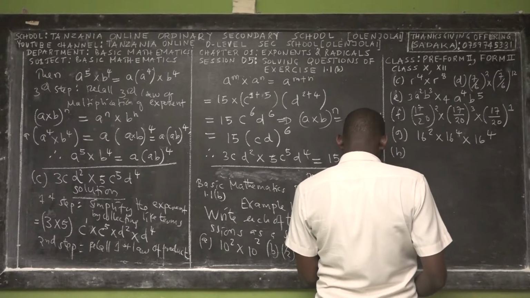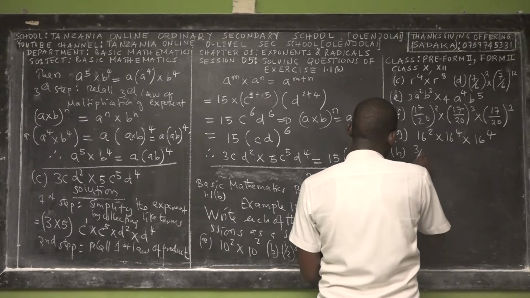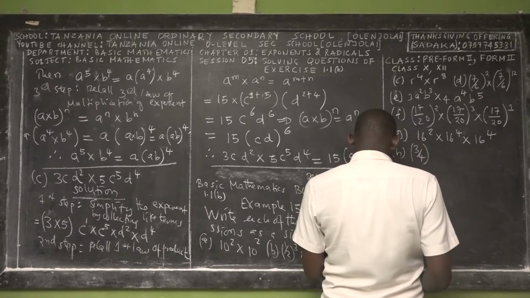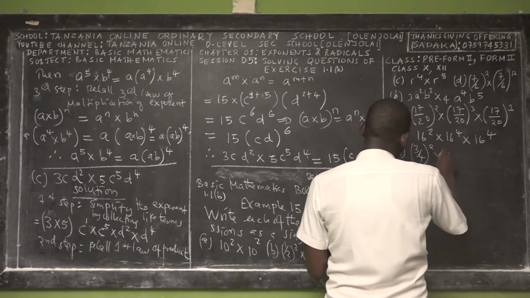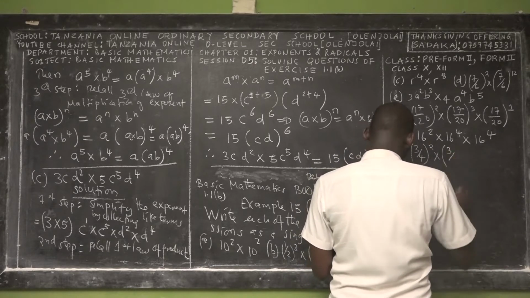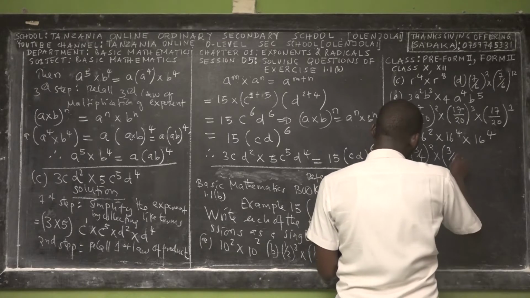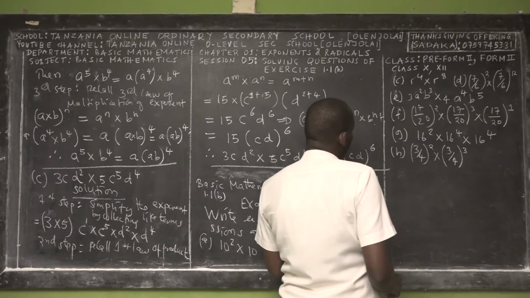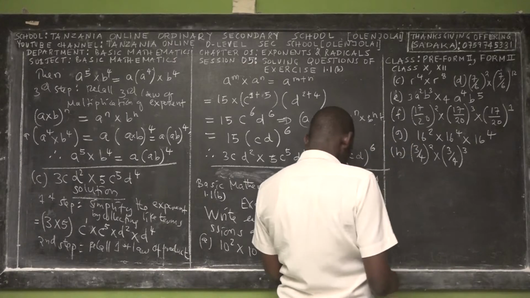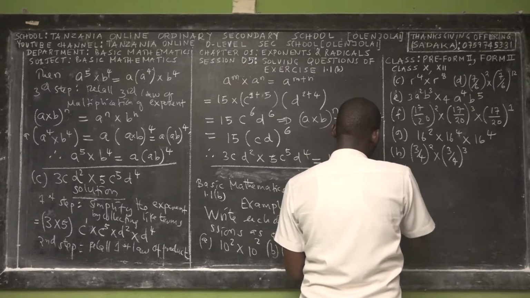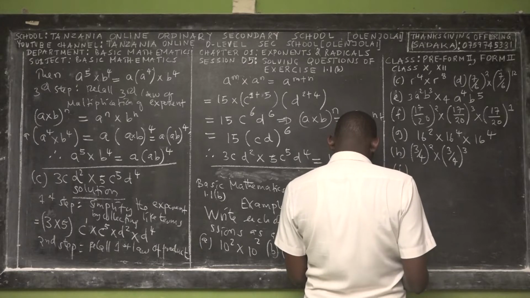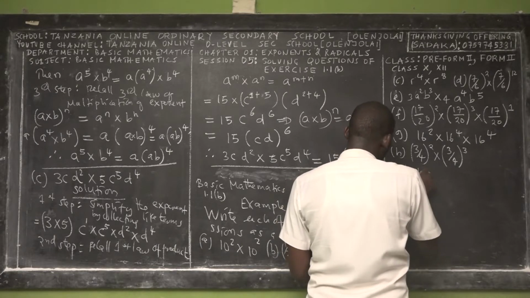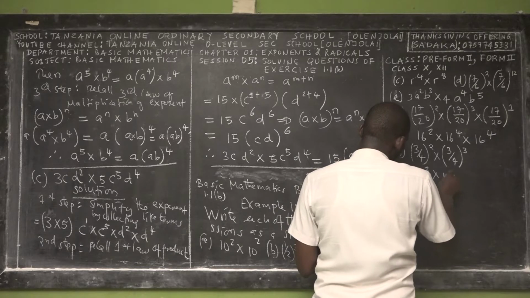Roman H, we have 3 over 4 square, 3 over 4 power 3. FGHI. Then you have Roman I, 10 power 3 times 10 power 0.